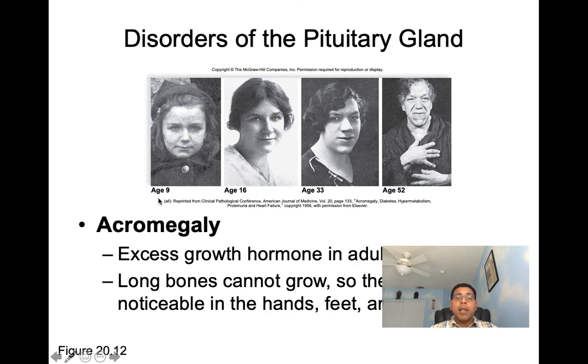Here you can see this patient at the age of 9 is normal height, 16 normal height, and then at 33, the patient starts having widening of certain features. And then at 52, you can see the size of the hands, the eyebrows, the forehead, and the size of the head all being affected. In order to diagnose this condition, we'll ask the patient to bring in a few pictures, and we'll put all the pictures together, and we'll understand then when the growth actually took place. All right.